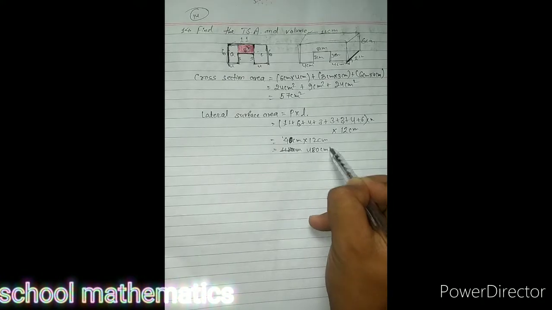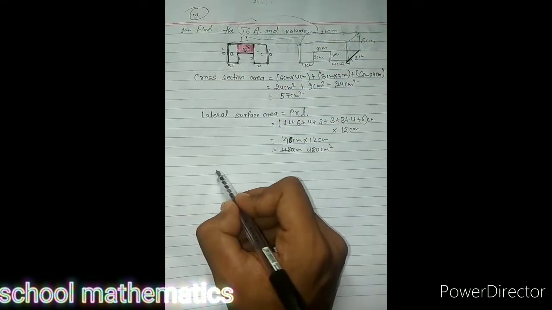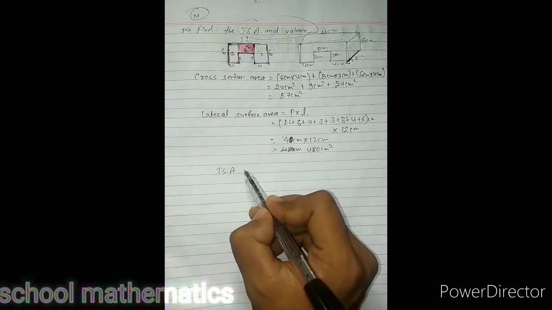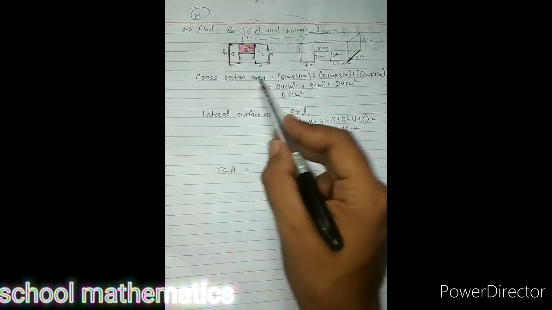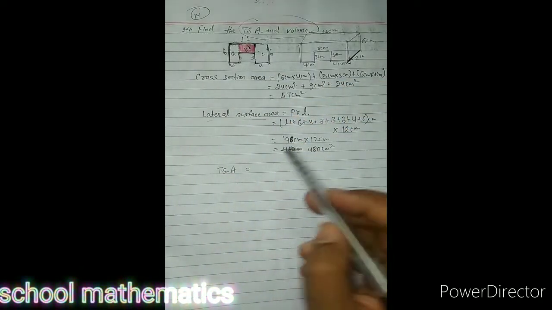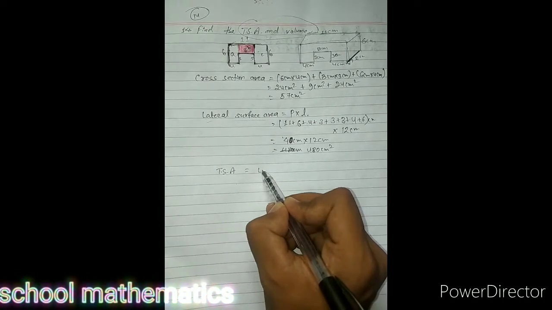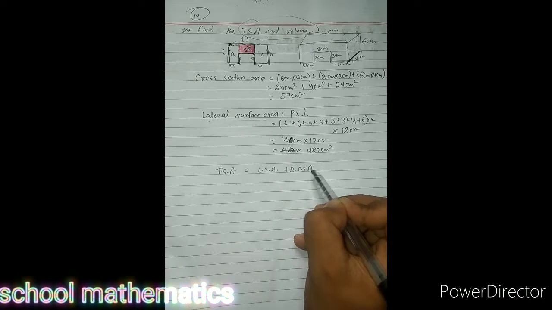480 centimeter square. Now we have to find the total surface area and volume. For that, we first need the cross section area and the lateral surface area. After finding these, we can find the total surface area. What is the formula? LSA plus 2 into CSA.